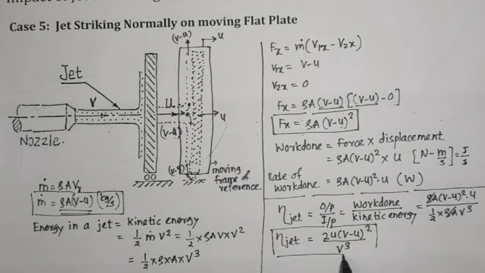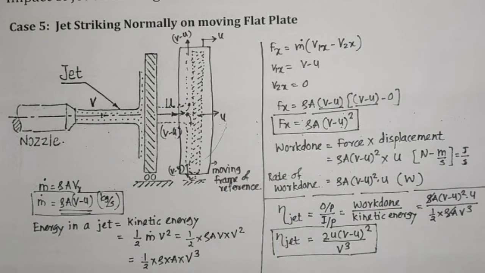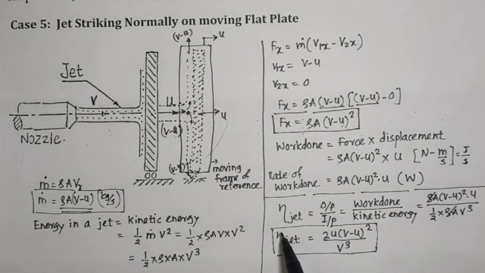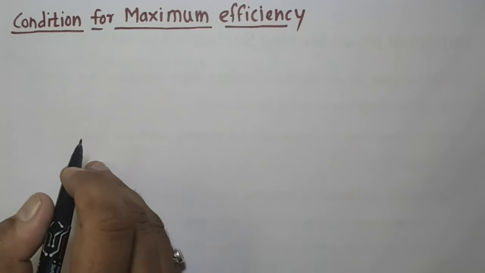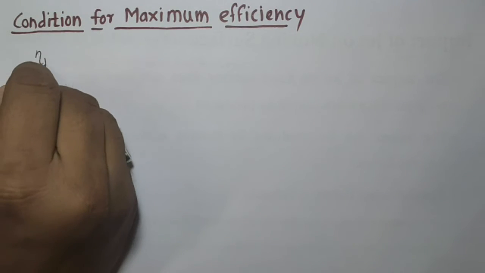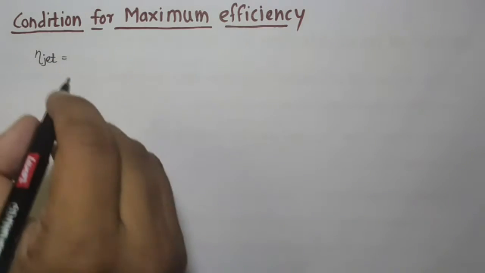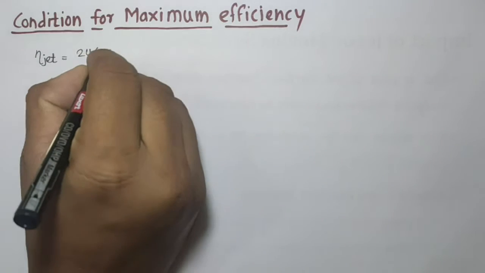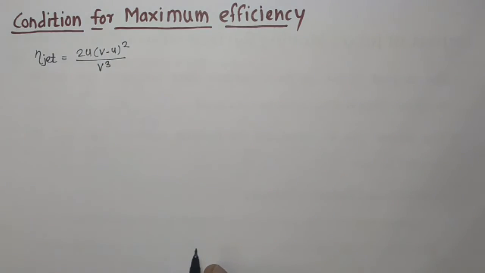Means what? If we apply a jet of water having velocity v, which has kinetic energy 1/2 rho a v cube, that particular jet may give us this much efficiency, in such a way that it is giving this much work as output. The efficiency of the jet, if we have a single moving plate, is given by 2u (v minus u) bracket square divided by v cube.